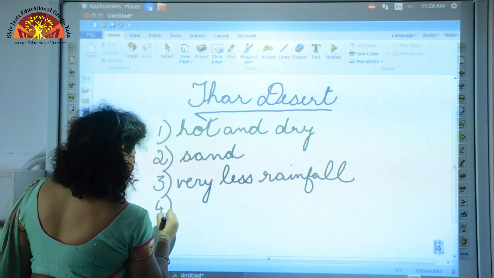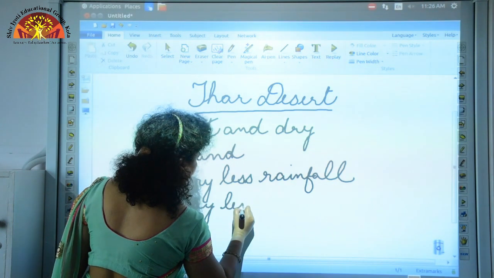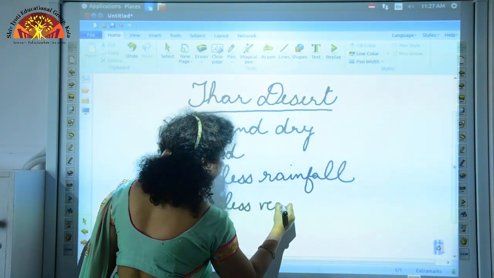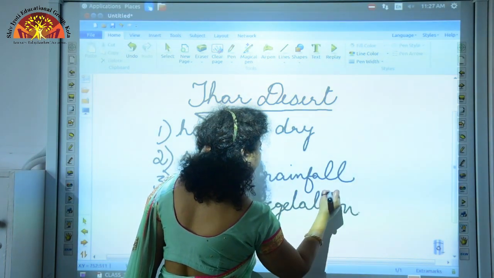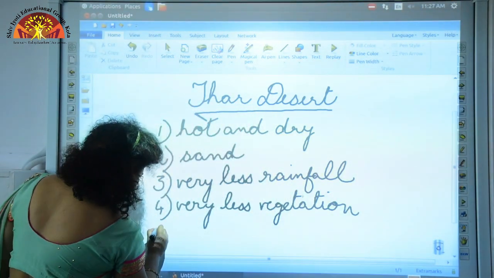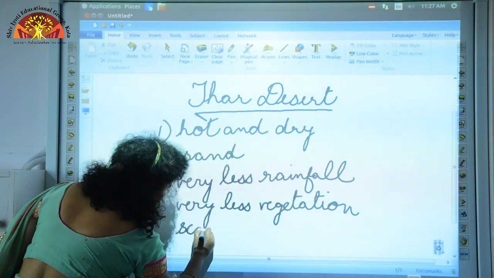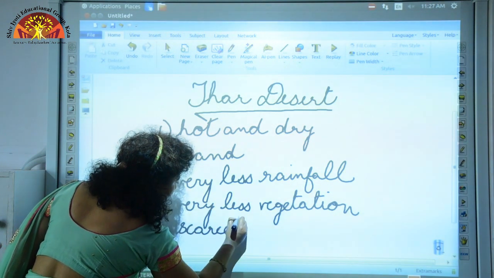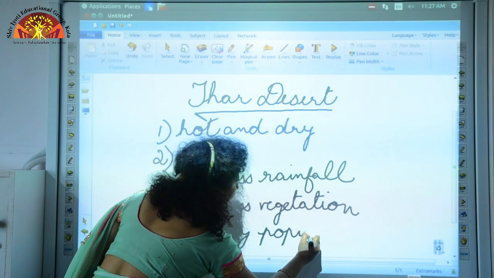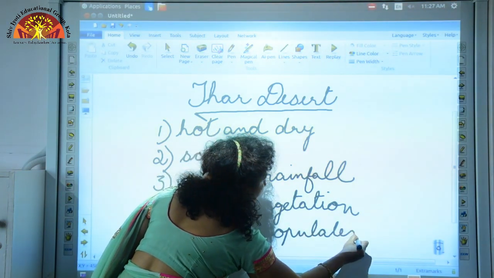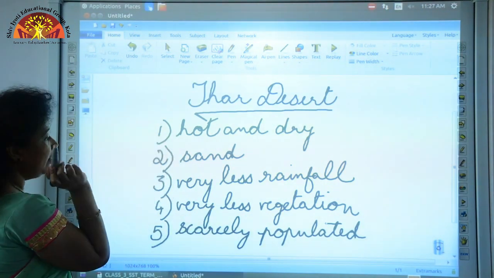Fourth, very less vegetation. And fifth is scarcely populated. This area is scarcely populated because this area is hot and dry.